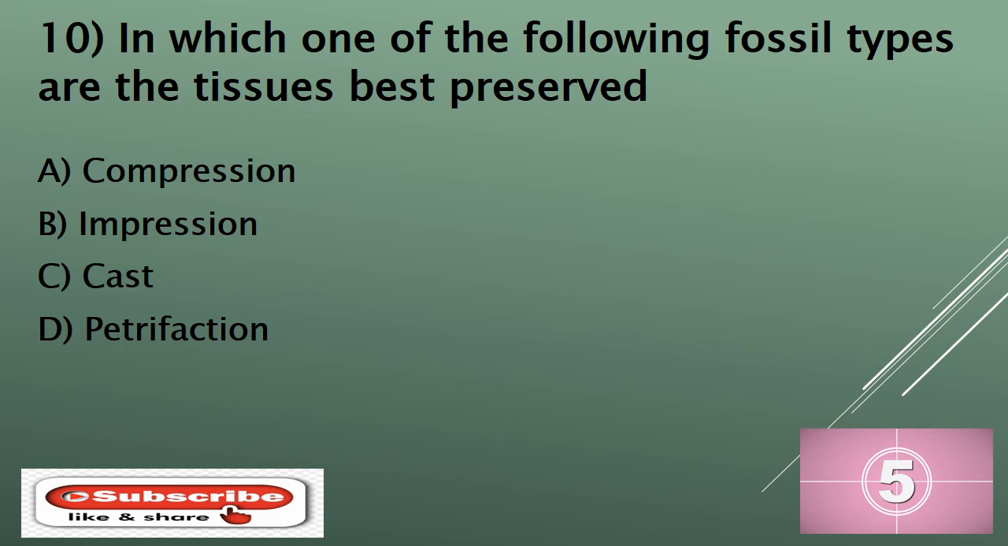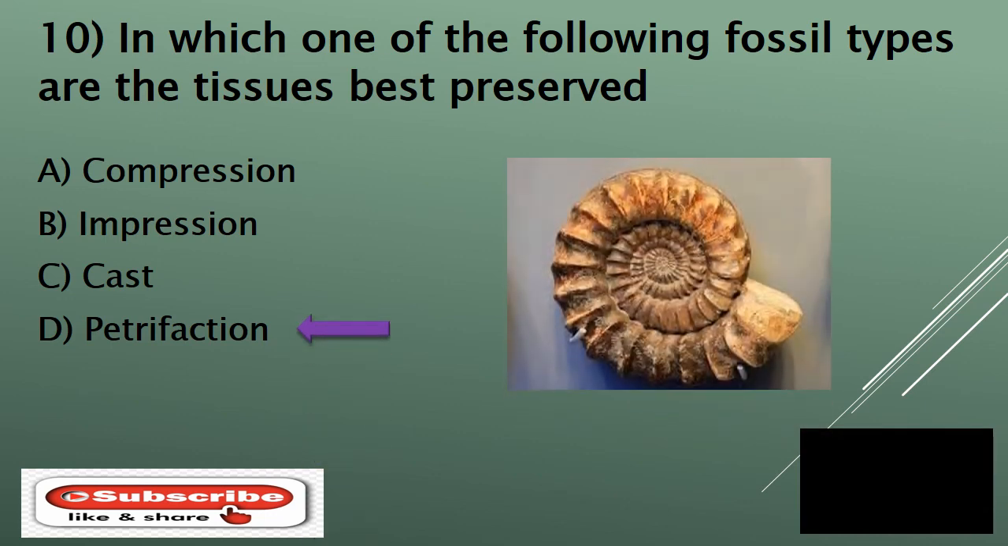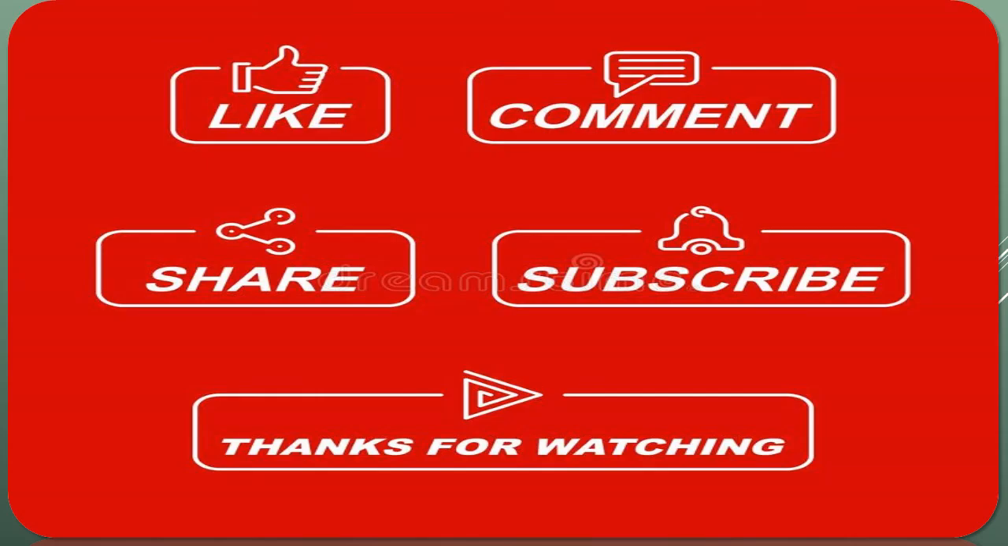Question number 10. In which of the following fossil types are the tissues best preserved? And your options are A. Compression, B. Impression, C. Cast, or D. Petrification. And your time starts now. And the correct answer is D. Petrification. Petrified fossils form when minerals replace the structure of an organism. From all the organisms to vertebrates, tissues are preserved best in the process of petrification.